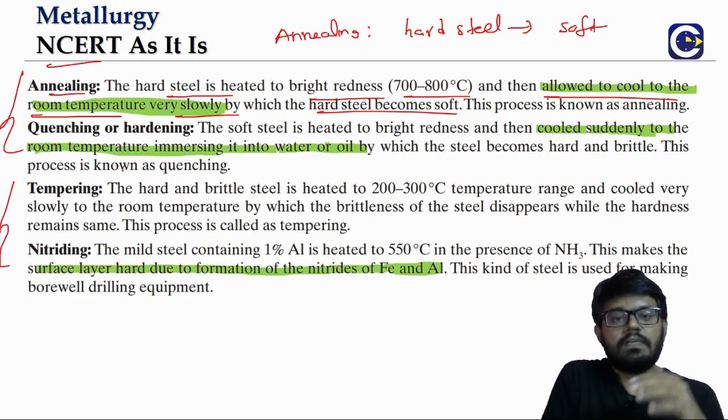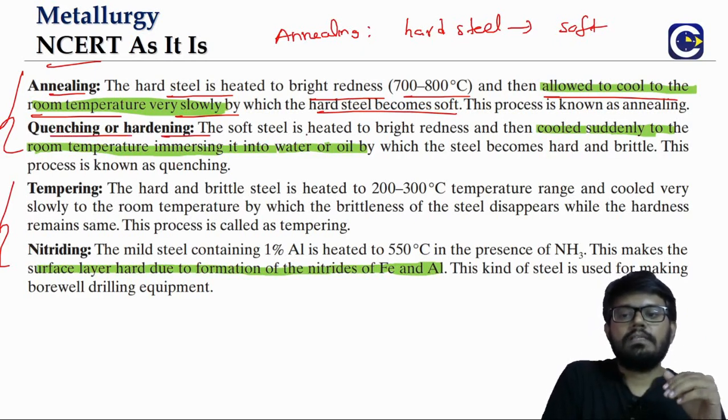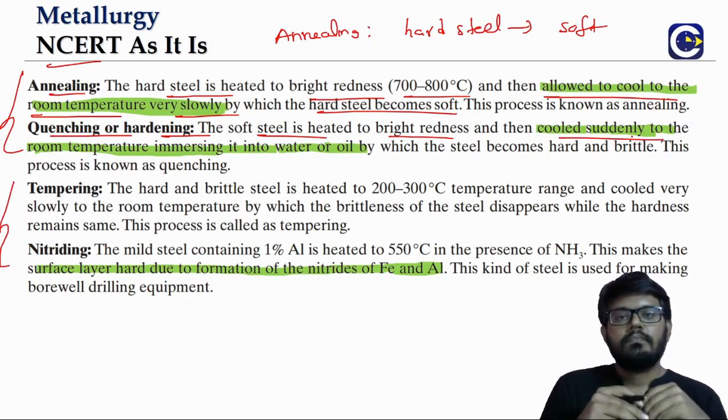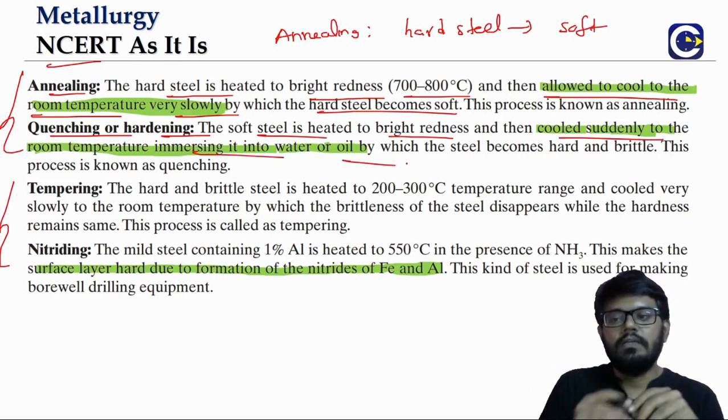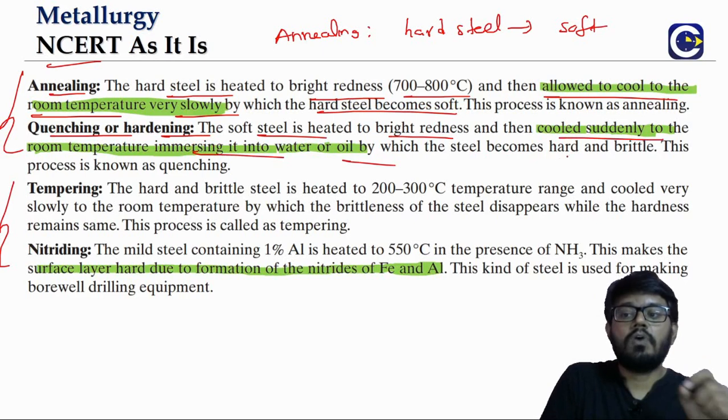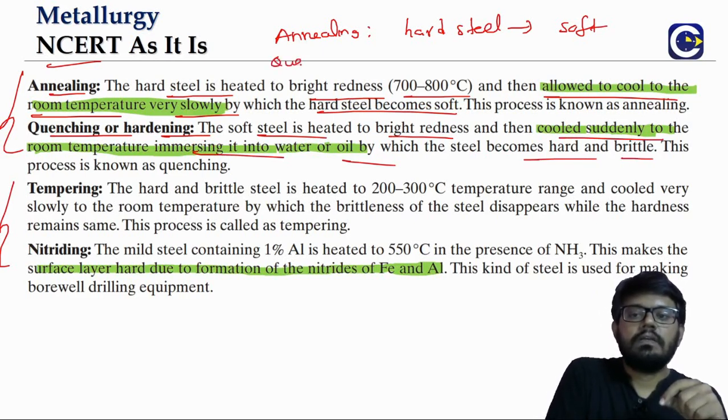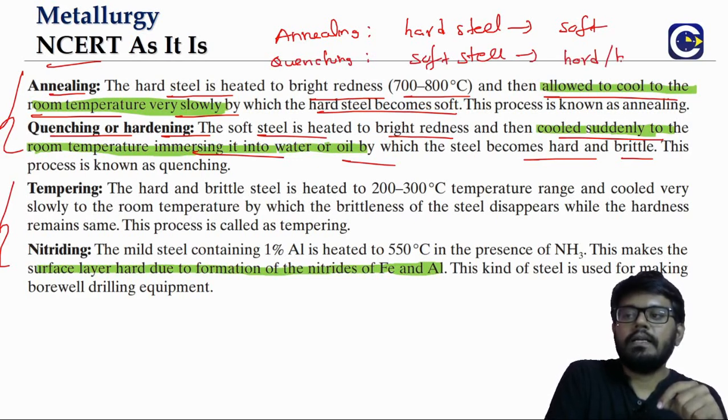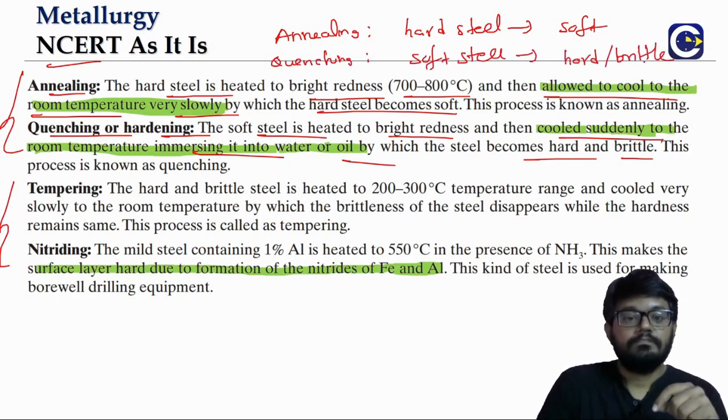Then exactly the reverse, quenching. What is it? You take soft steel, heat it to bright redness and cool it suddenly by immersing it in water or oil. Then the steel becomes what? Hard and brittle. That is known as quenching. So quenching means what? Soft steel to hard and brittle.